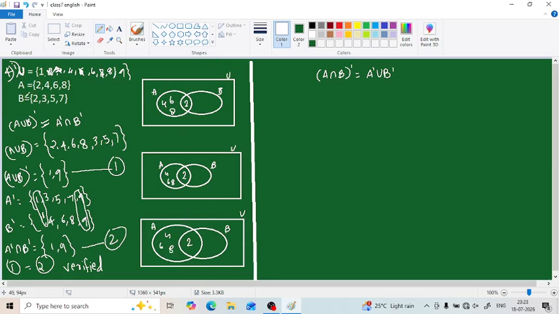And what are the elements present in B? Other than 2, there are 3, 5 and 7. So this circle forms our B. Okay. 3, 5 and 7 are present. Then by looking at it, we can understand that 1 and 9 are not written in both these circles. So those two elements have to be written outside the circles but inside the rectangle. So this forms our Venn diagram representation of these sets, and we have to represent A union B complement as well as A complement intersection B complement. Okay. So we are going to represent them.